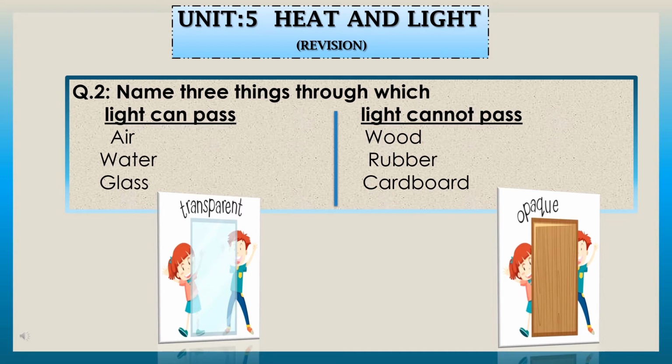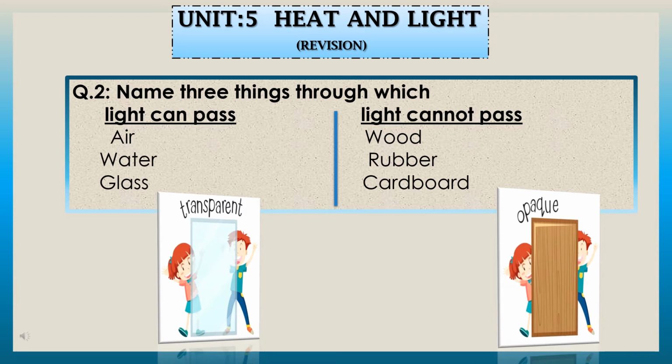So now you have to write 3 objects through which light can pass, in other words, transparent objects. Look around you, what can you see? Yes, air. Air is an object through which light can pass. Water and glass, and the glass can be window glass or door glass. So light can pass through air, water and glass. These are transparent objects.